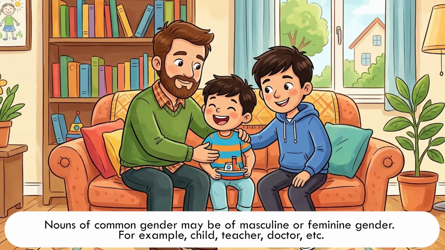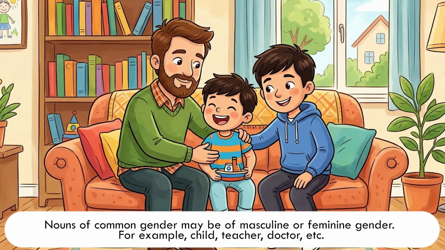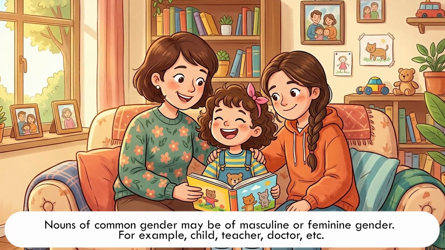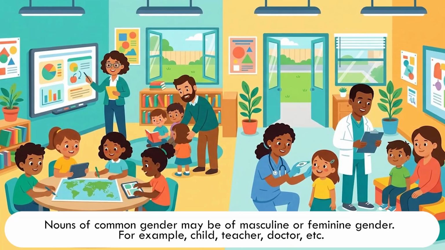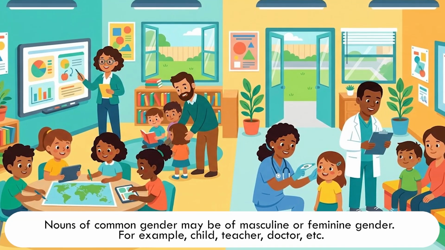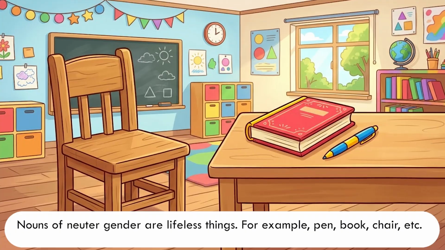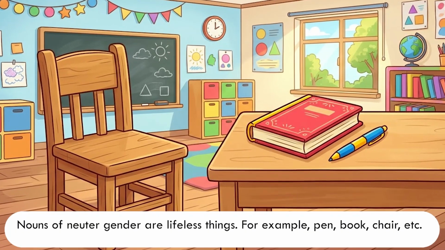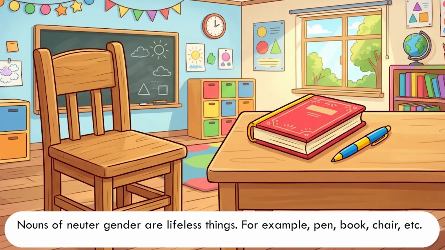For example, girl, mother, sister, etc. Nouns of common gender may be of masculine or feminine gender. For example, child, teacher, doctor, etc. Nouns of neuter gender are lifeless things. For example, pen, book, chair, etc.